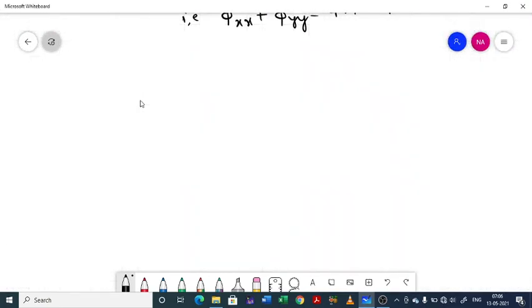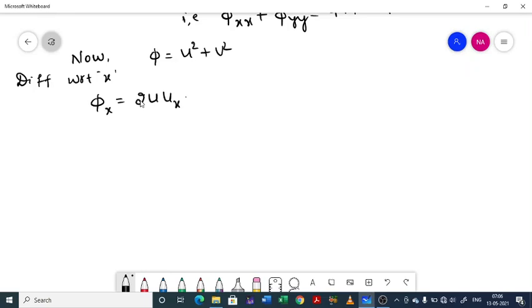Now see, we have phi equal to u square plus v square. Now differentiating with respect to x, we get phi_x equal to 2u into u_x plus 2v into v_x. So that implies phi_x will be 2, taking it outside, u u_x plus v v_x.